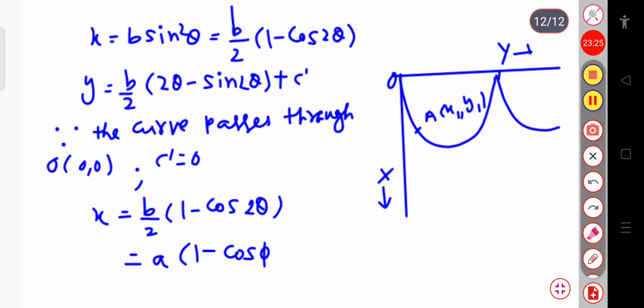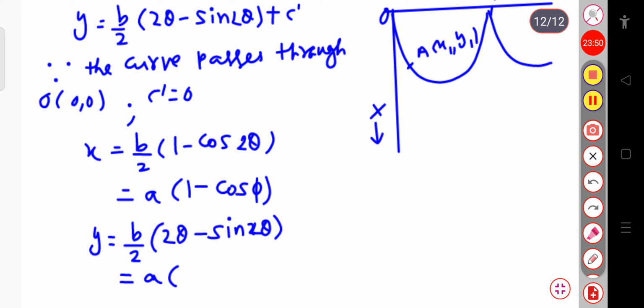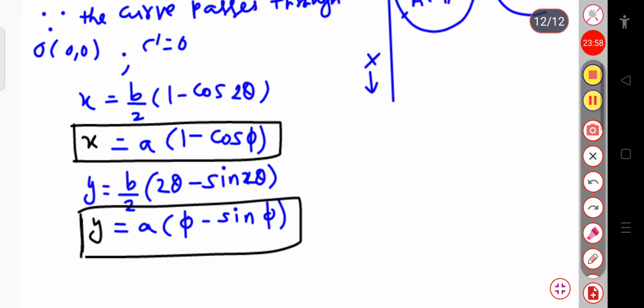And similarly we can write for y, so y will be equal to b by 2 into 2 theta minus sin 2 theta, because the constant c prime is taken to be 0, so in place of b by 2 I put a, and 2 theta is phi, minus sin phi. So we can write where a equal to b by 2 and phi equal to 2 theta.